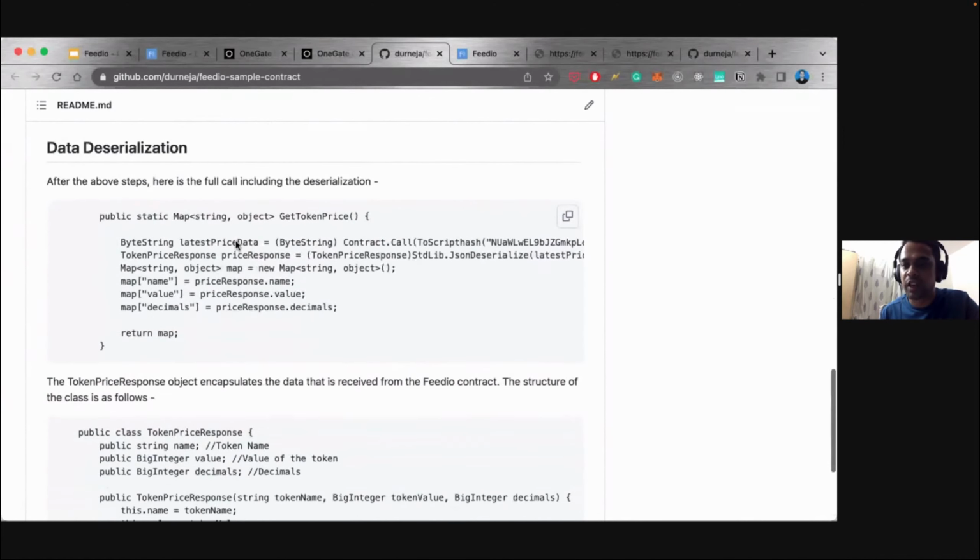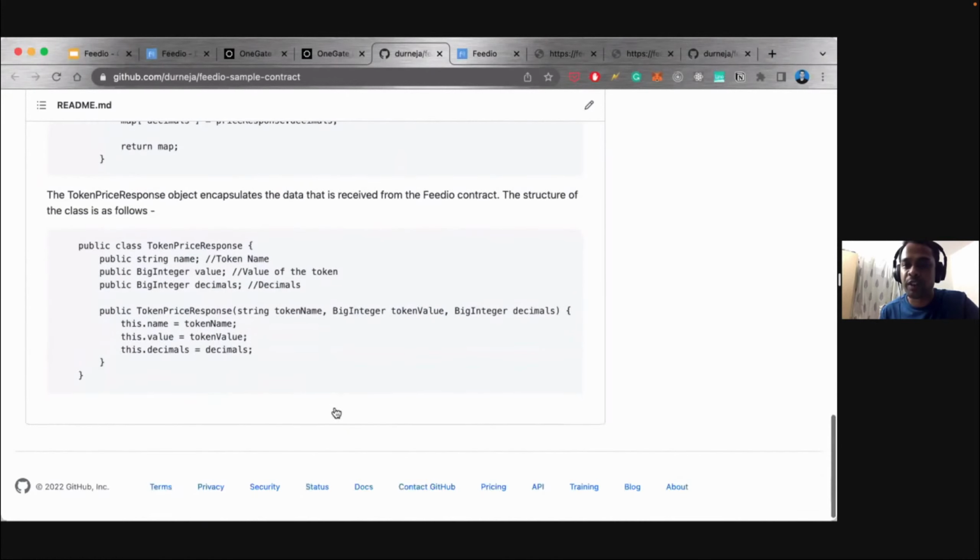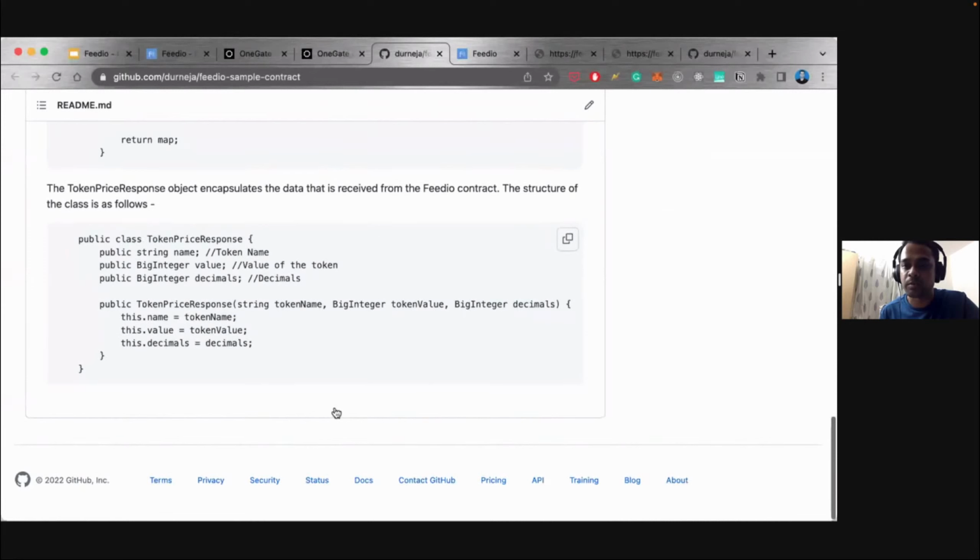So someone can start using it right away on the testnet. We have given the contract details as well. If anyone wants to try it out or has some feedback, please feel free to reach out to me. We would love to incorporate that feedback and make it even better. So thanks a lot for your time, everyone.